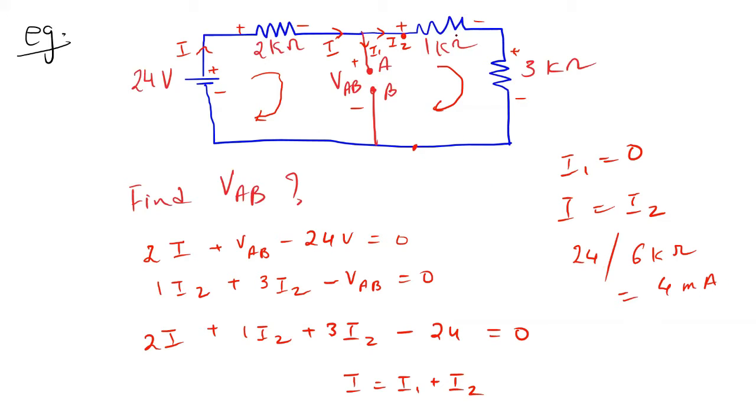Now these two are in series, that means 4 kilo ohms into 4 milliampere, so that will be 16 volts. 16 volts will be VAB, and the remaining 8 volts will be dropped across the 2 kilo ohms. So 16 plus 8 is 24 volts.